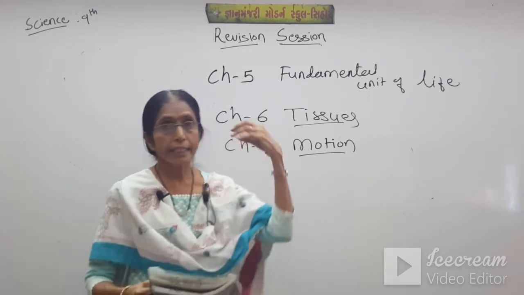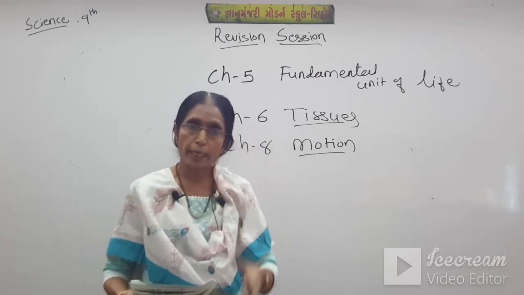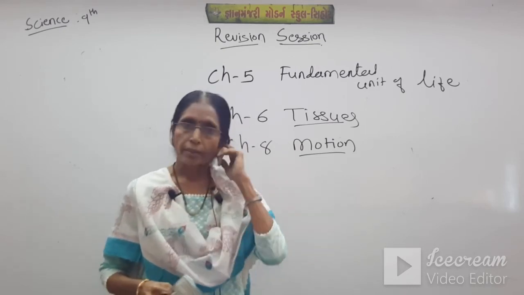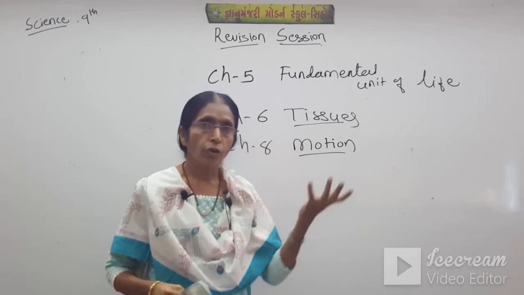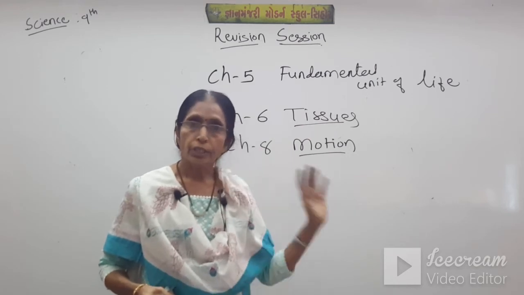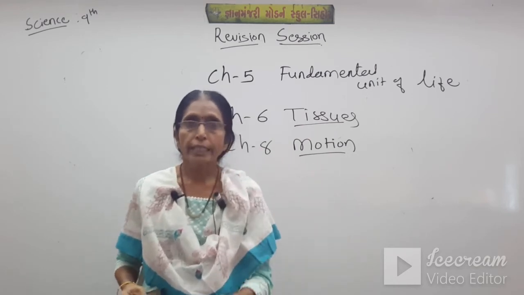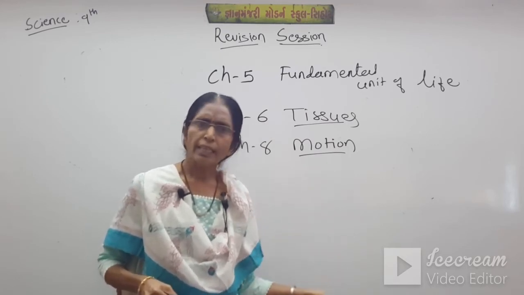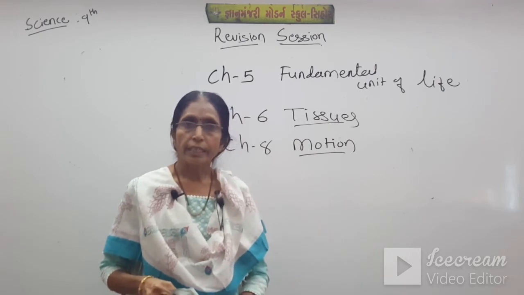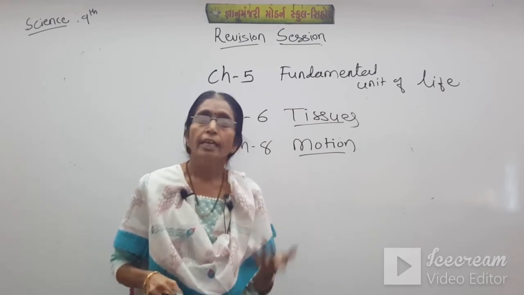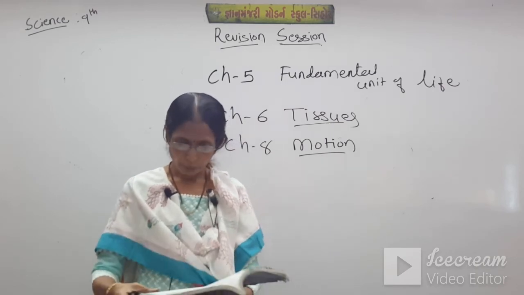Also the scalar quantity, the quantity which requires only the magnitude for the complete description is called scalar quantity. The quantity which requires the magnitude as well as direction for the complete description is called the vector quantity. We have also discussed the difference between scalar quantity and vector quantity. The mass, time, distance are the scalar quantity, and in the vector quantity we can say displacement, acceleration, momentum are the vector quantity because they require direction for the description.